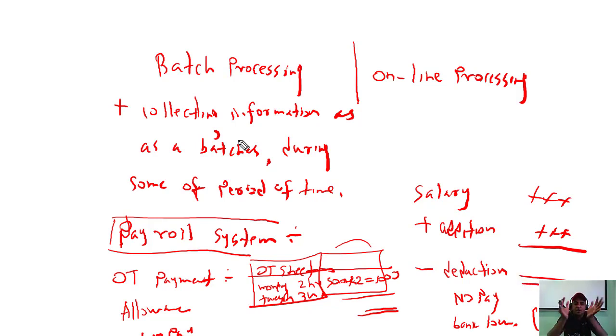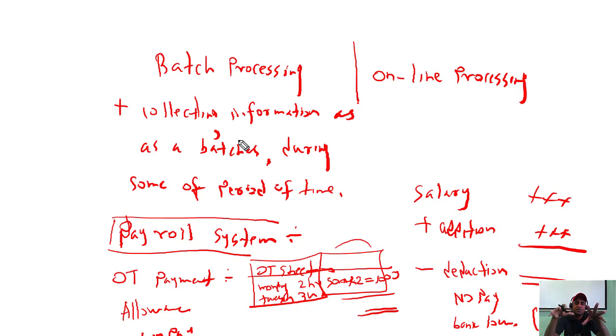Very clearly, the batch processing system is the process where it collects data over a period of time, and after that particular period of time, they process the data at once.